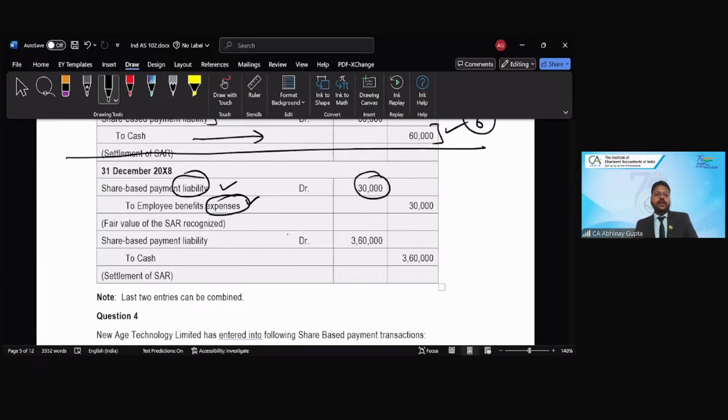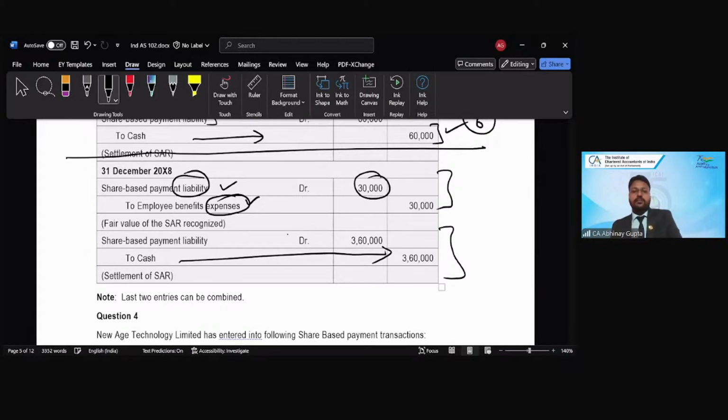So liability is debited and the expense is credited, so 30,000 is recorded like this. And finally, the liability is 3,60,000 at the end of the year 4. Because the remaining 30 employees have also exercised for cash, we will credit the cash and settle this obligation completely. Clear? Any questions on this?